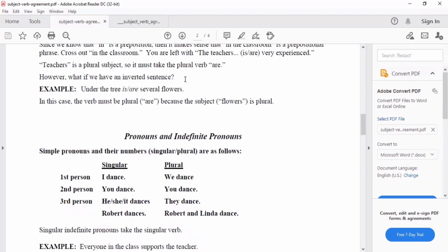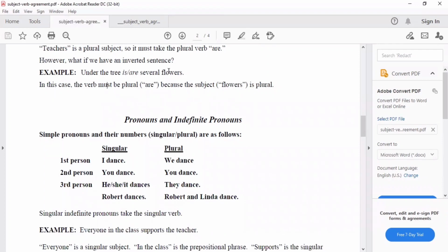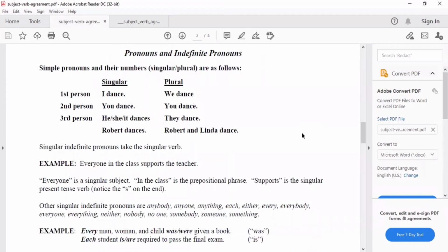Okay? Next, under the tree is or are several flowers. So, in this case, the verb must be plural. Why? Because the subject ay flowers. And subject natin dyan ay flowers. Kasi tatanggalin natin yung words na under the tree. Prepositional phrase. Okay? Okay? Next, we know this one, pronouns and indefinite pronouns rather.